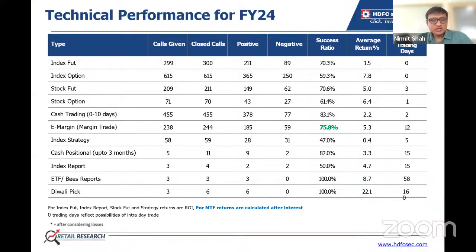Now, I would like to show you the technical performance of the HDFC Securities calls for the e-margin product. For e-margin, where you are getting leverage, we are giving special calls for MTF as well. For the MTF product, if we talk about the success ratio, we have closed 244 calls. Out of that, 185 were positive. So it is somewhere around 75.80% success ratio. If one has invested in all the calls, the average horizon of these calls was 12 days, and within those 12 days, the average return generated was 5.3%.